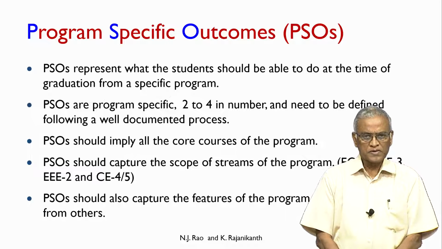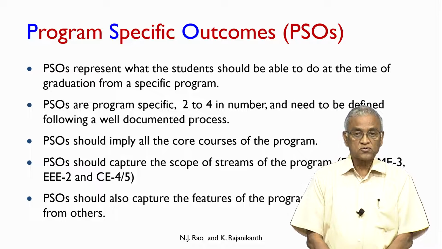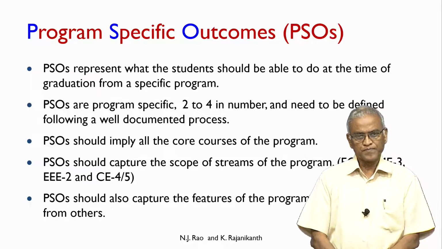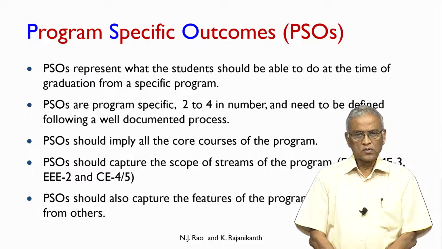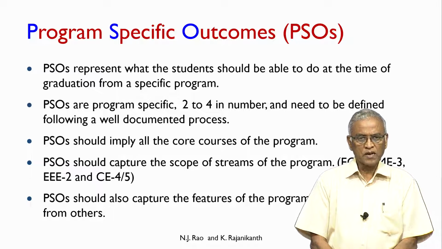PSOs or program specific outcomes represent what the student should be able to do at the time of graduation from a specific program. As you can see, the outcomes at the program level are classified into two.